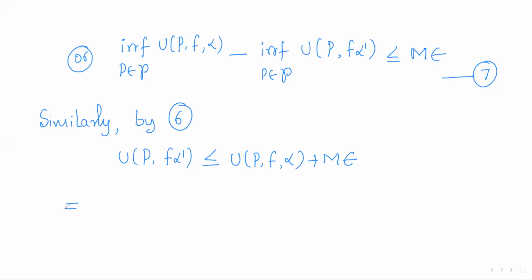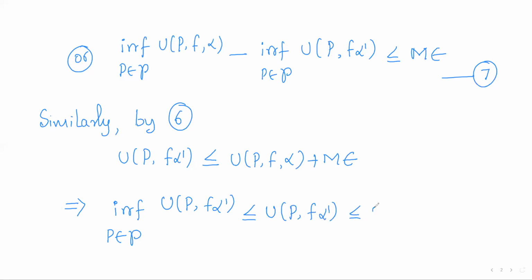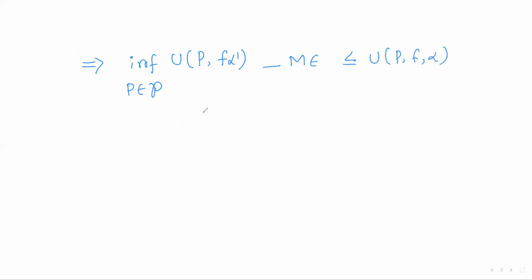So it implies, the same thing once again: the infimum of all such numbers as P varies over the refinements of P star is less than or equal to U(P, f, alpha dash), which is less than or equal to U(P, f, alpha) plus M epsilon. So take M epsilon to the left: the infimum of U(P, f, alpha dash) as P varies over the refinements of P star, minus M epsilon, is less than or equal to U(P, f, alpha), where P is any refinement of P star.